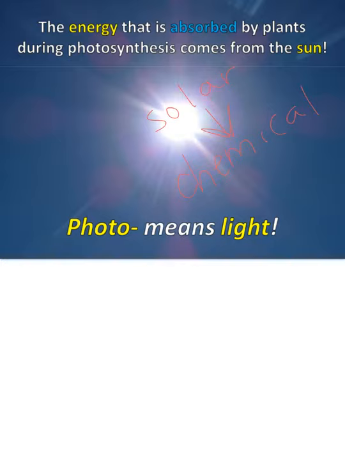Remember last time I told you chemical energy is stored energy. So this chemical energy is stored energy in the glucose bonds. Until we need it, we're just storing it away. And then question number 12, what does the prefix photo mean? Remember, photo means light. You can't take a photograph unless your lens is taking in light.